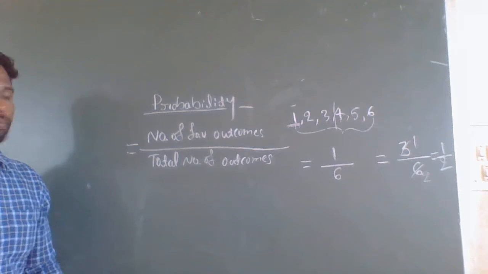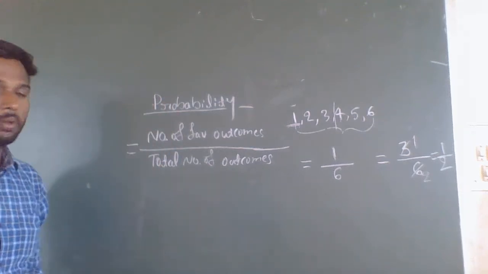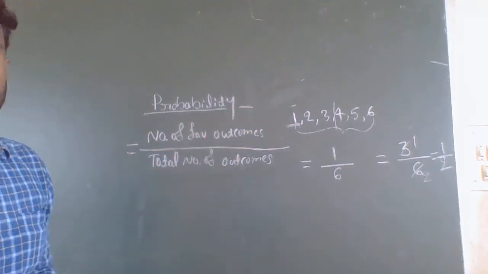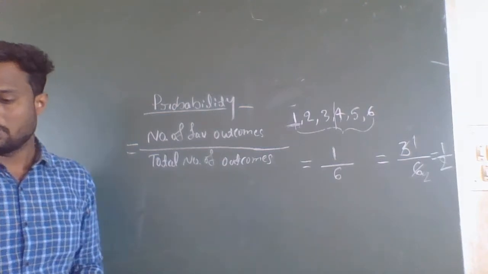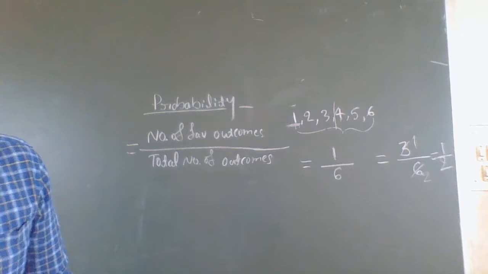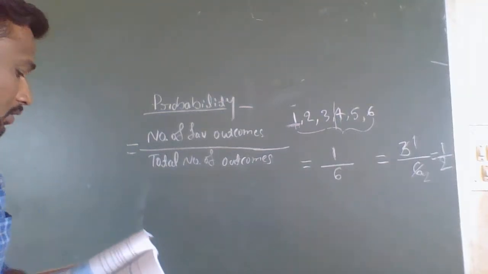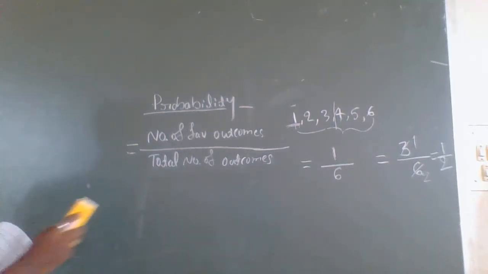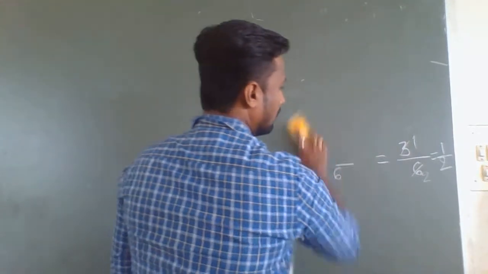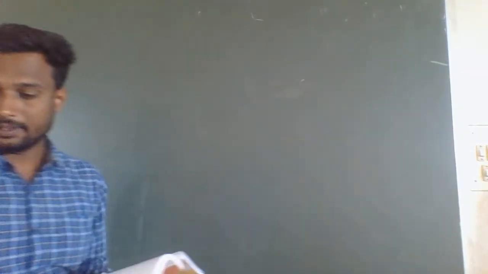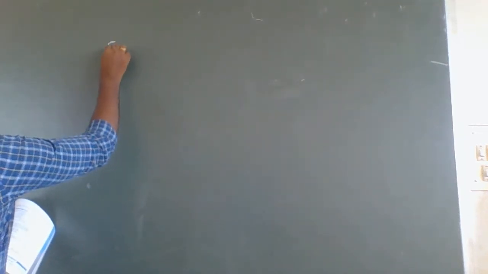Now I hope you all are clear about what probability is, and with these examples you can understand what probability is. Now I will solve an example which is given in your textbook, page number 86. They have given one example here, Example 3.